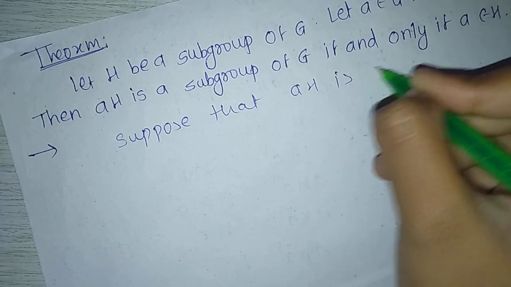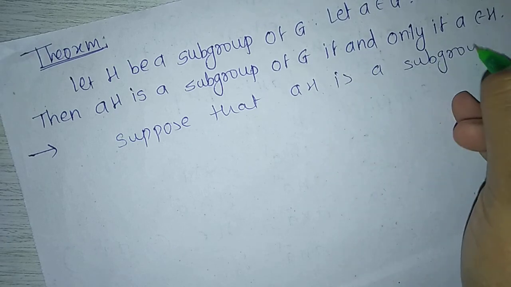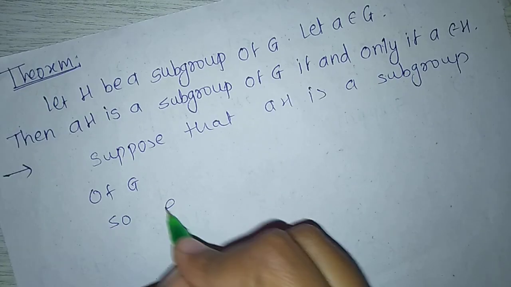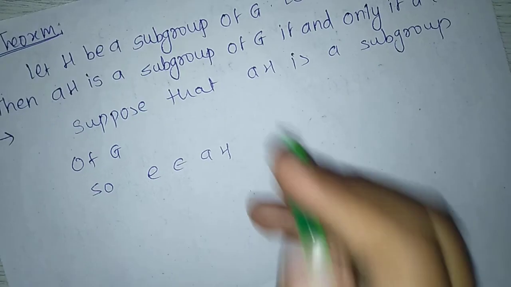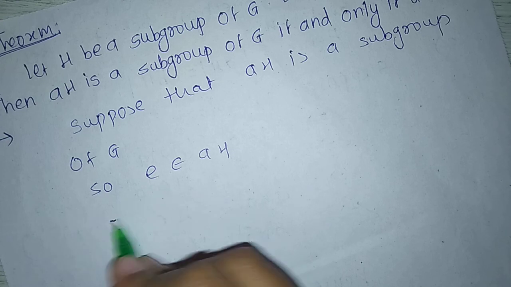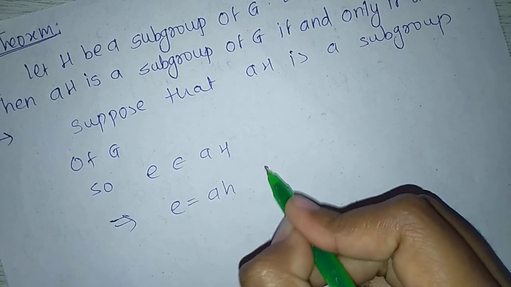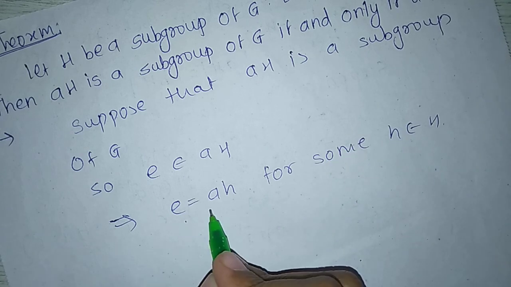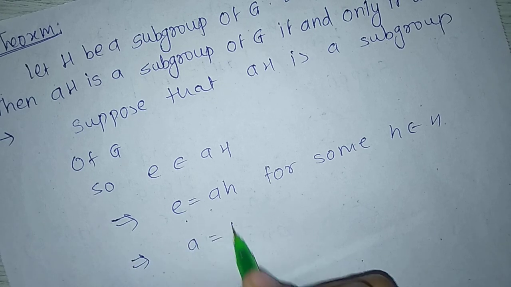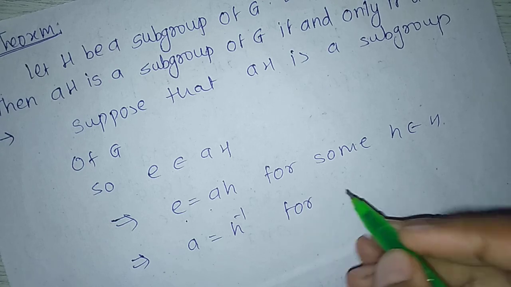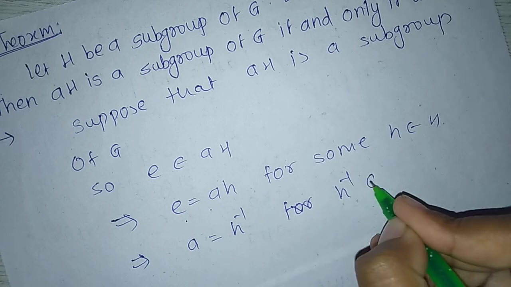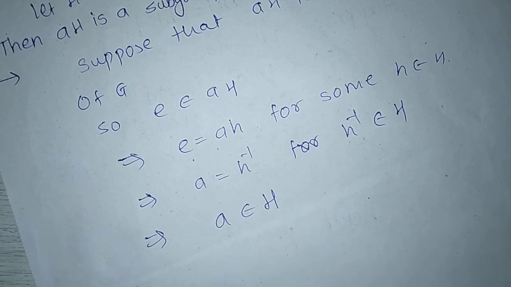Suppose that H is a subgroup of G. So it has identity e belonging to H, which implies e equals a into h for some h belongs to H. So e equals ah, which implies a equals h inverse for some h belongs to H. Also h inverse belongs to H, which implies a belongs to H.